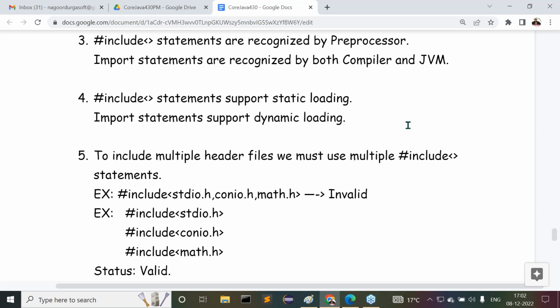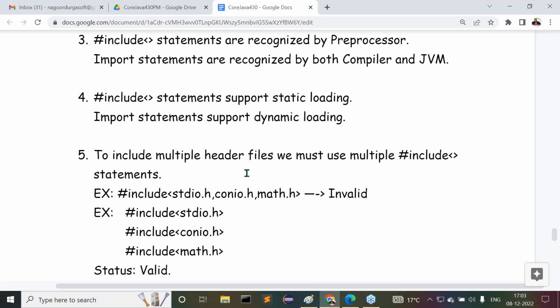The next difference: to include multiple header files in our program, we have to use multiple hash include statements. Are you getting my point? We have to use multiple hash include statements here.